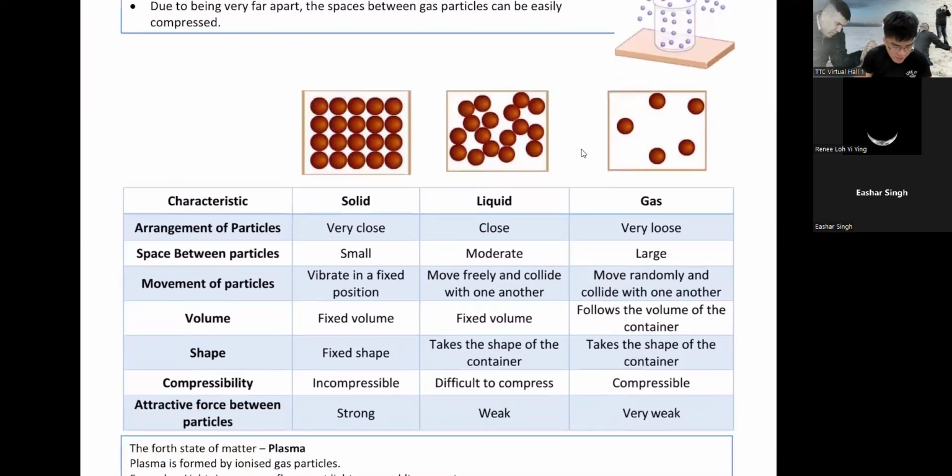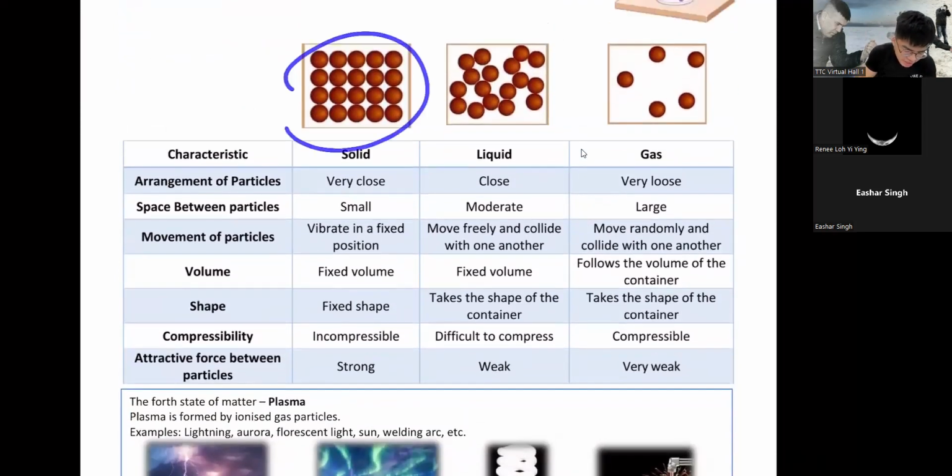All right, so let's look at our comparison. As you can see, solids are very nicely arranged. Do you see any empty space between them? Maybe just very small. So do you think you can press them closer? No, you can't. And for liquid, they are still close. Maybe there's a little bit of space between them, so maybe you can compress them, but just a little bit. But gas, as you can see, has very wide open space between, so you can easily squeeze them together. So compressing is about squeezing.